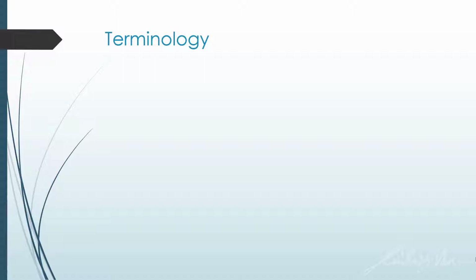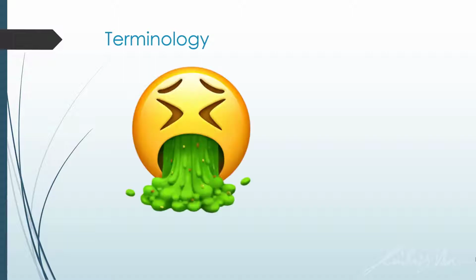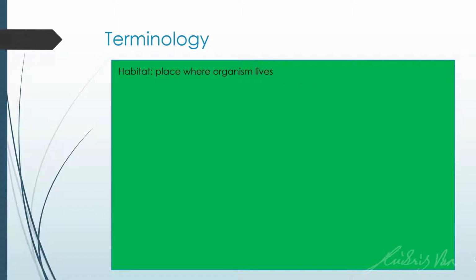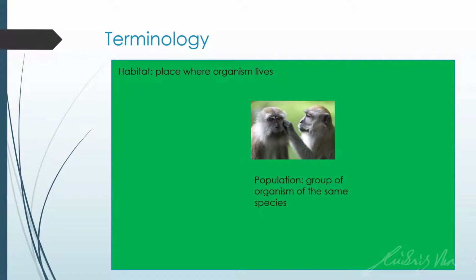Unlike the terminology in genetics and cell division. So first of all, we need a place for all the organisms to live. And the place is known as habitat, which is a place where organism lives. So inside the habitat, we will have different organisms.